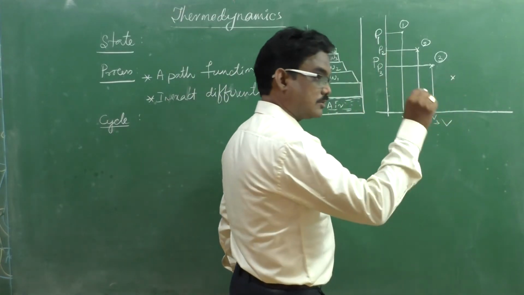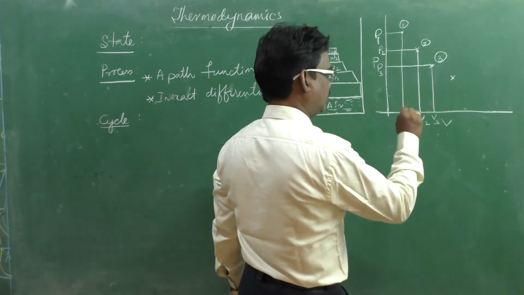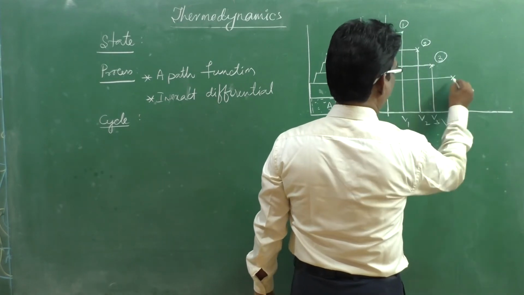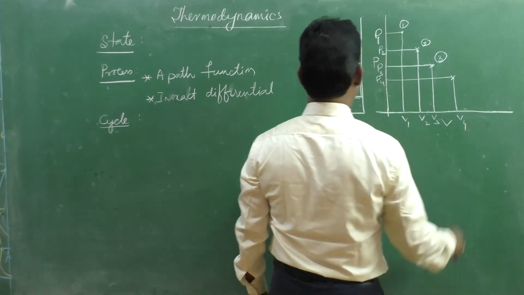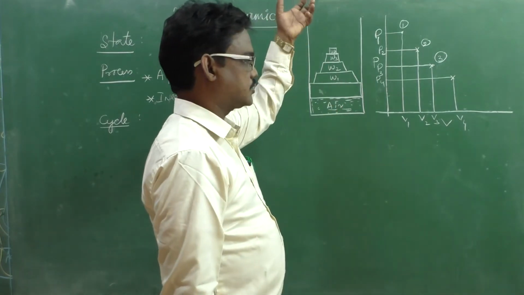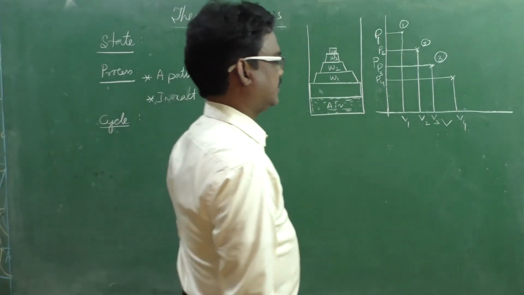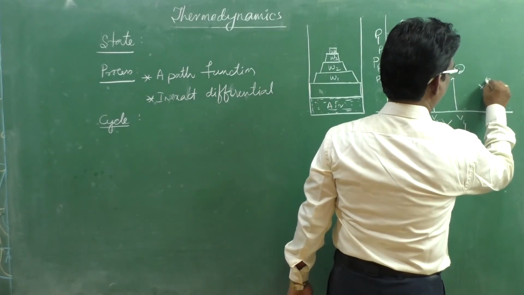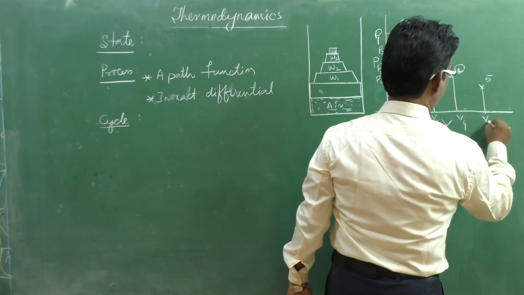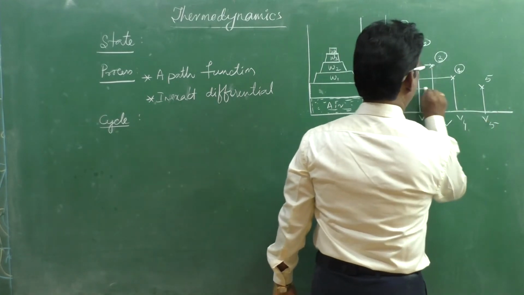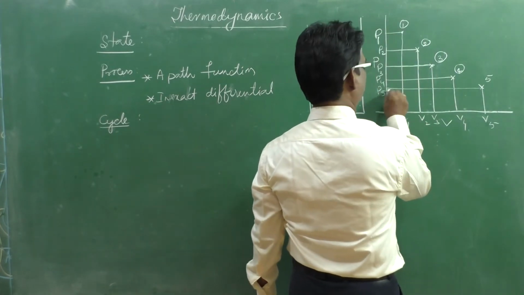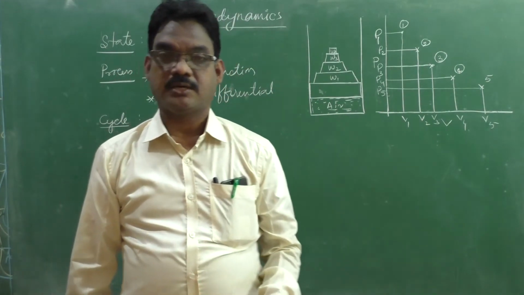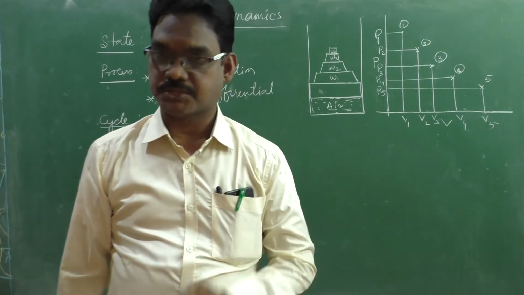After reaching thermodynamic equilibrium condition only, I will take P4 and V4. If I remove W1 also, then the piston will further move upwards, and this is the fifth position, with volume V5 and pressure P5. And at each and every position I consider thermodynamic equilibrium condition.